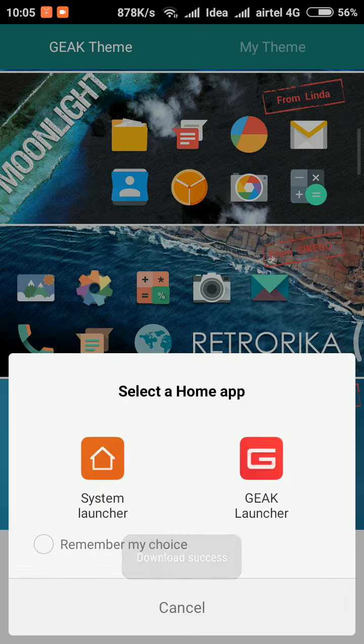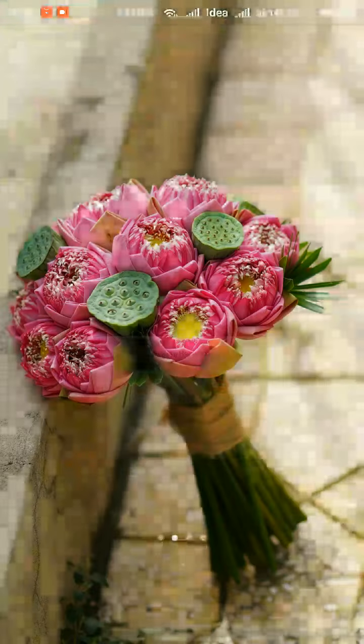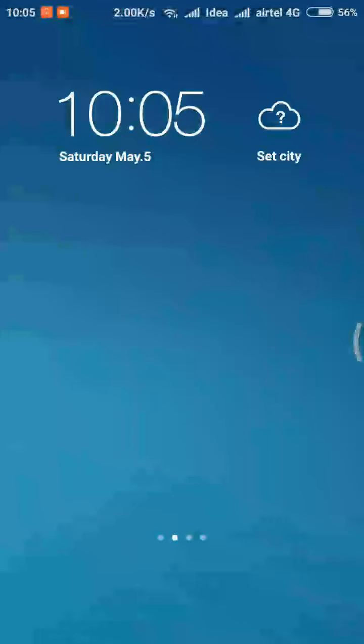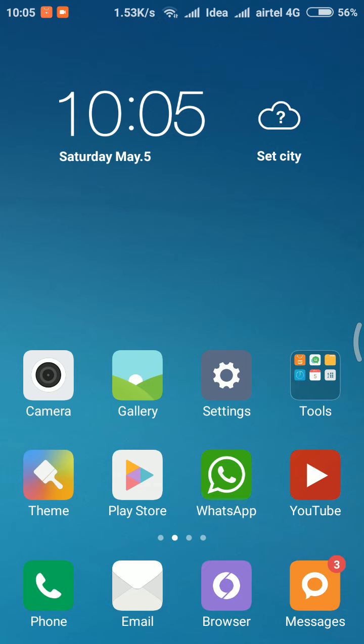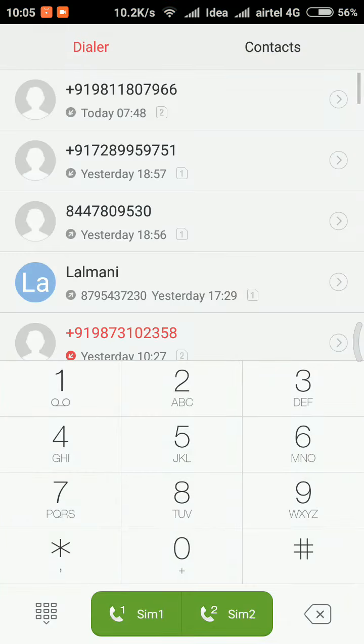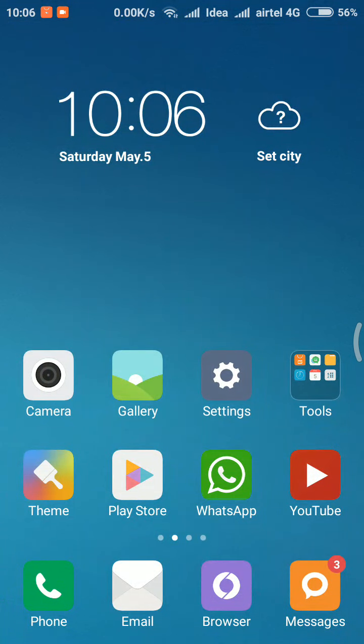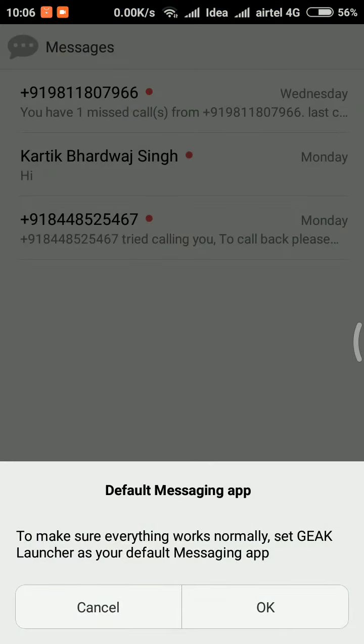Set theme. Okay. It will convert into MIUI. It only makes MIUI. It changed the phone. It changed the device.